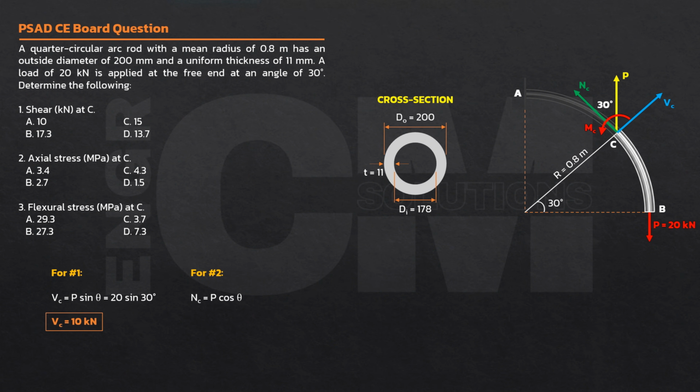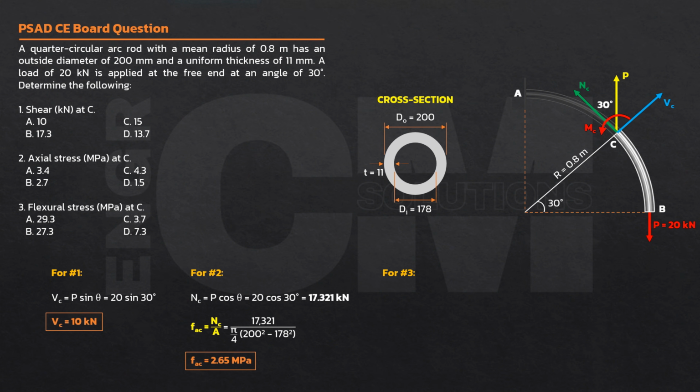Axial stress, megapascal yung tanong. So, ito yung axial. Gusto natin stress. Yung axial stress, i-divide mo ng area. Force over area. Ang axial force is nasa kanya yung angle, so that will be P, 20 cosine of 30. So, you have here 17.321 kilonewtons. At hindi pa yan yung stress. Para maging stress, i-divide mo lang siya ng area, force over the area of the cross-section. So, ang force gawin natin newtons, 17,321 newtons. Ang area ng hollow circle, pi over 4 times outer diameter squared minus inner diameter squared. So, you have here 2.65 megapascal.